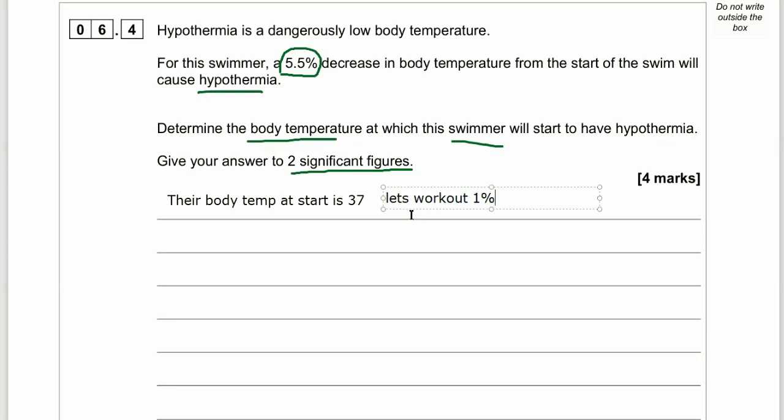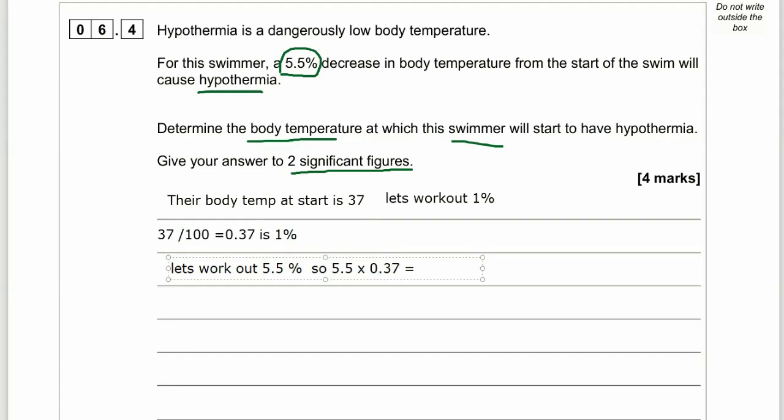Let's work out what 1% of 37 is. So if we do 37 divided by 100, we're going to work out that 1% of 37 is 0.37, and that's 0.37 degrees is worth 1%. Now we know that the body temperature dropped 5.5%, so we do 5.5 times 0.37, and we'll work out how many degrees 5.5% is. And that equals 2.035 degrees. I could have also multiplied 37 degrees by 0.055 to work out what 5.5% is, and I'd have got the same answer, 2.035 degrees.